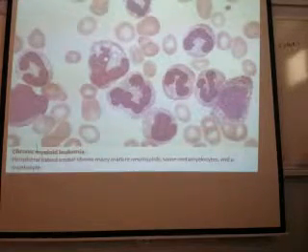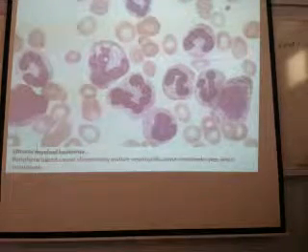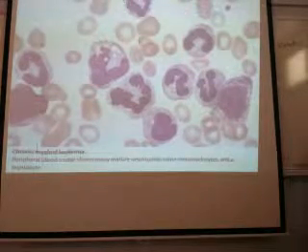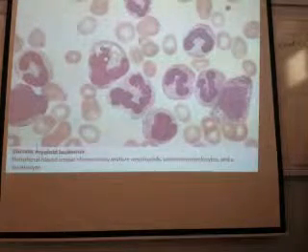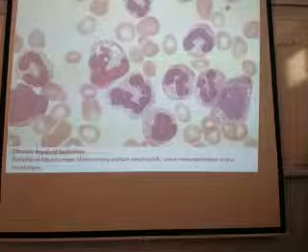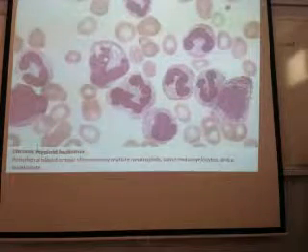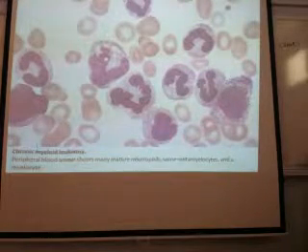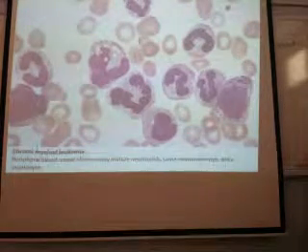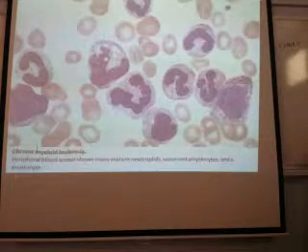Whenever the cell is full of granules, it is a promyelocyte. Always remember that. So, myeloblast, promyelocyte, and after pro, it will be metamyelocyte.